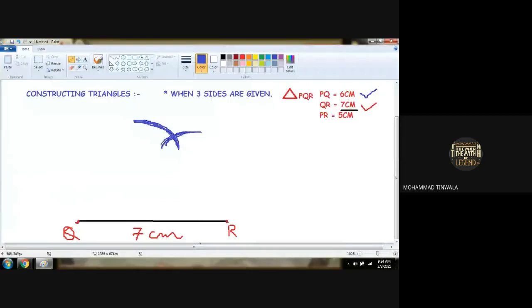Is that clear? What did we do here? This intersecting point that we got, this is our point. What is this?